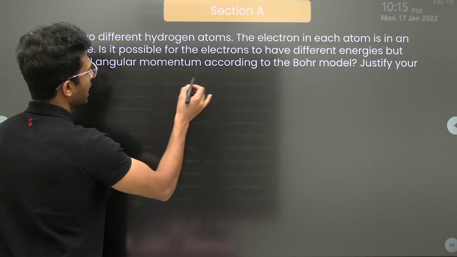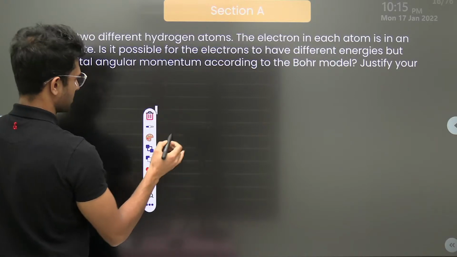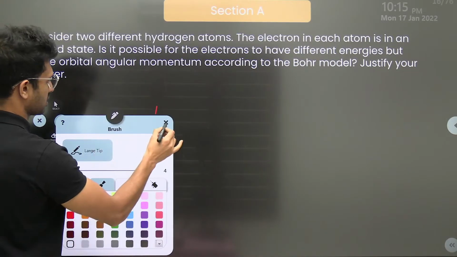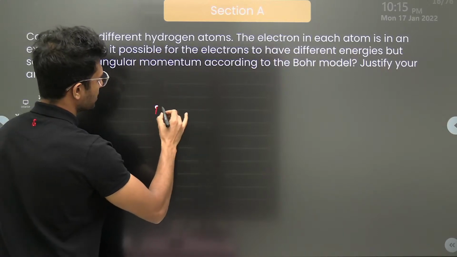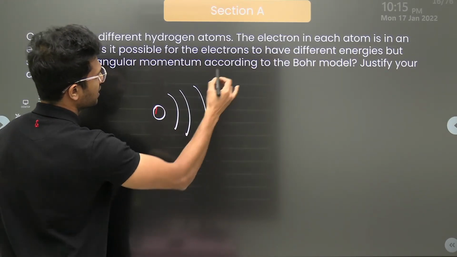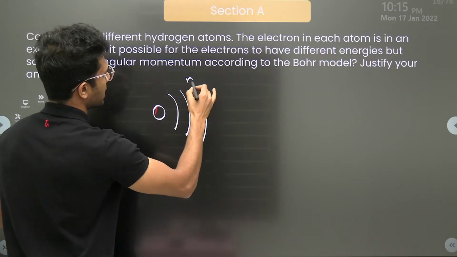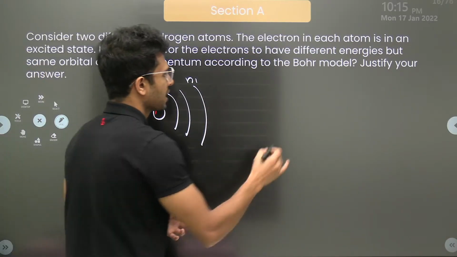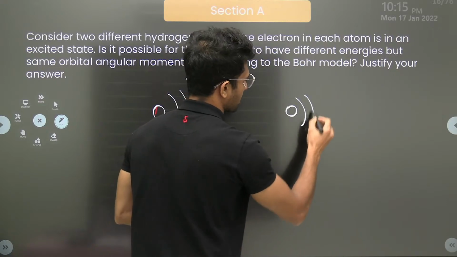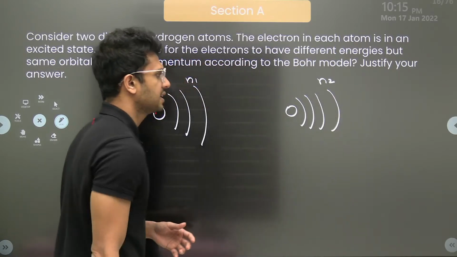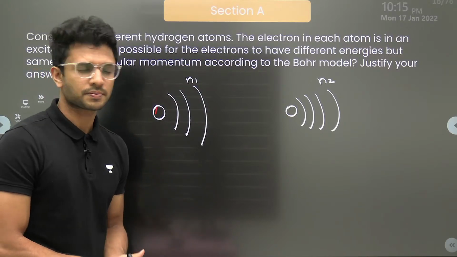We have two hydrogen atoms. This is a nucleus, let's say, and in the first hydrogen atom, the electron is in an excited state of n1. And in the second hydrogen atom, the electron is in an excited energy state of n2.